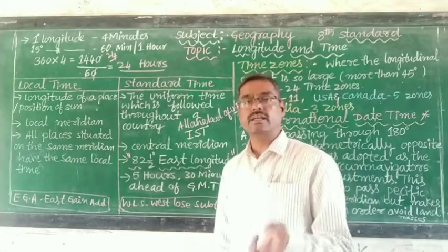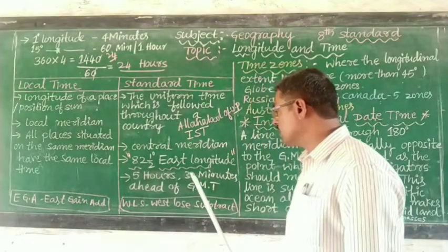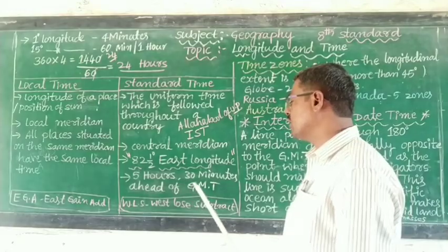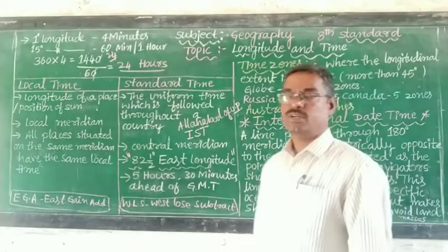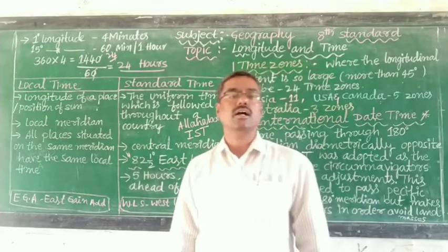Our Indian Standard Time is 5 hours 30 minutes ahead of Greenwich Mean Time. So these are the differences between local time and standard time.